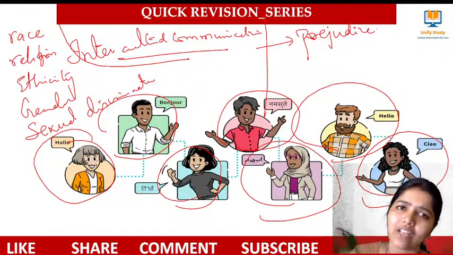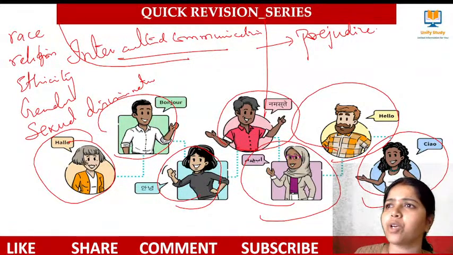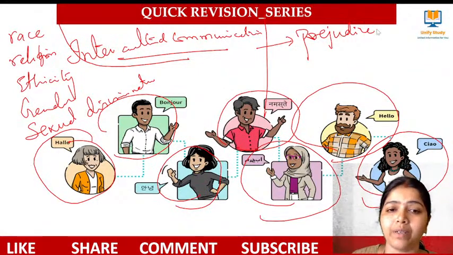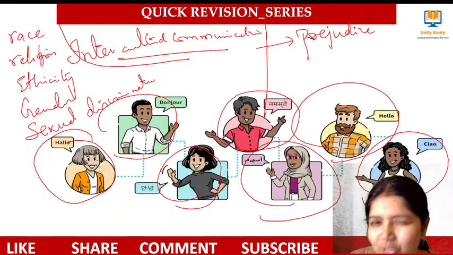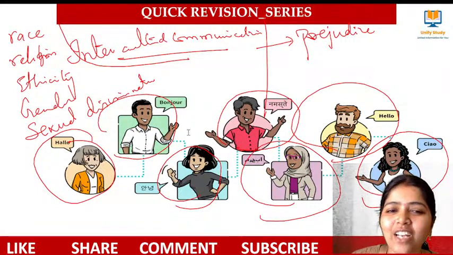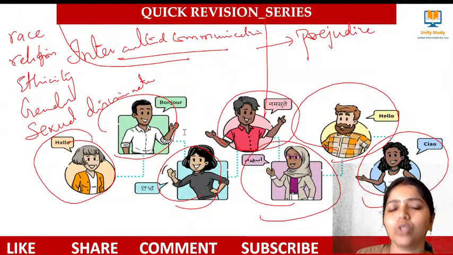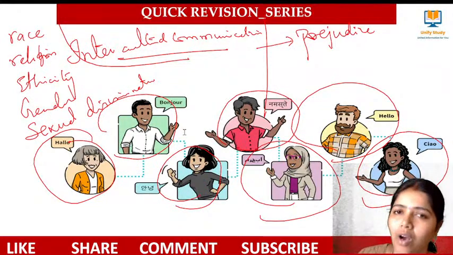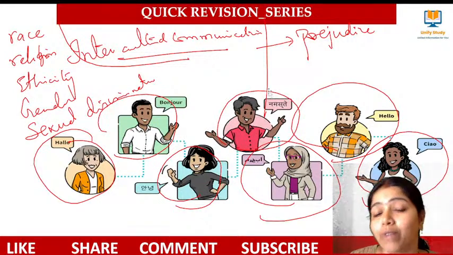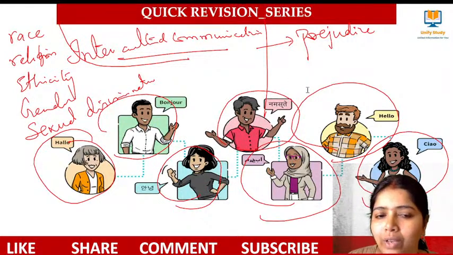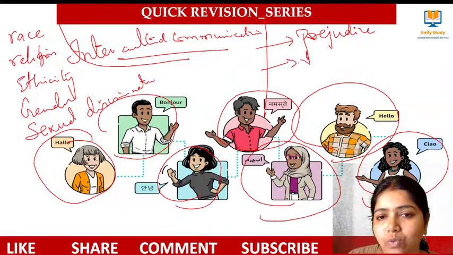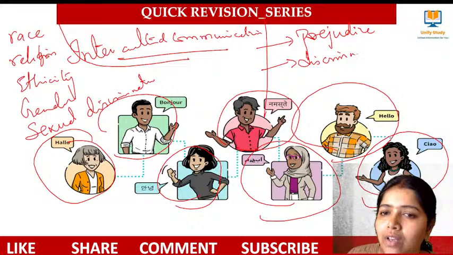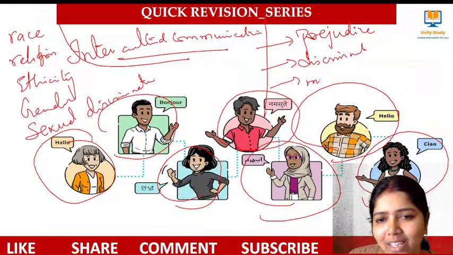When I communicate, I will assume this person will be like this only because he is from this place. I will be judging that person. And that concept we call as what? Prejudice, right? So we'll be having a false opinion about those people, and I'll be thinking wrong about them. That too with respect to racial prejudice. And what we will do, we'll be doing discrimination out of this. Discrimination happens. Misunderstandings will be done.